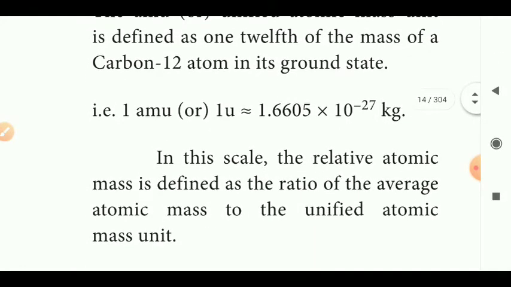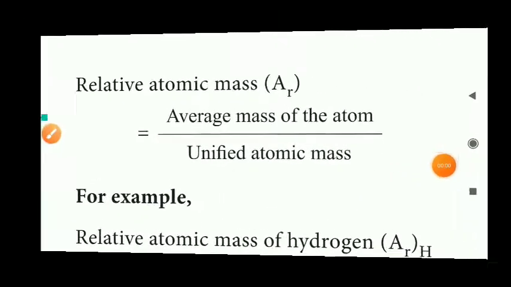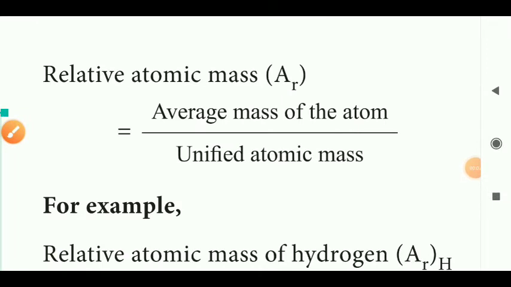The relative atomic mass is defined as the ratio of the atomic mass to the unified atomic mass unit. Relative atomic mass is equal to the average mass of the atom divided by the unified atomic mass. So this is the formula to calculate the relative atomic mass for a particular atom.